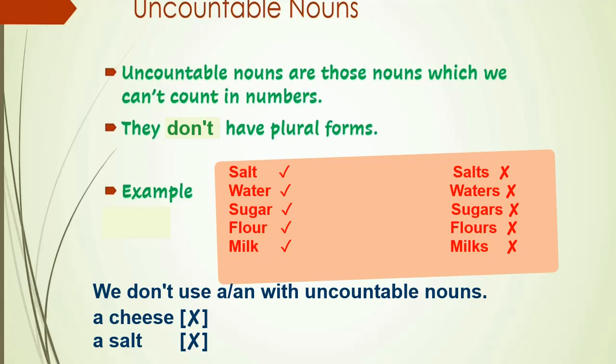Children, if we want to ask about the quantity of an uncountable noun, we ask how much. For example, how much rice? 1 kg rice. As we all know that rice is an uncountable noun. But we will not ask how many rice. We will ask how much rice. That is why we can't use a or an with the uncountable nouns.